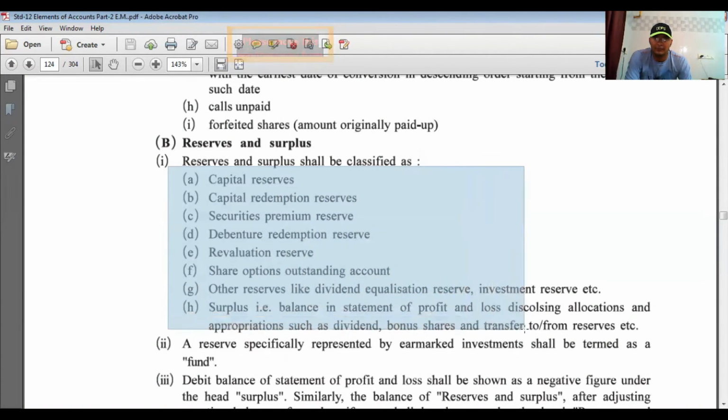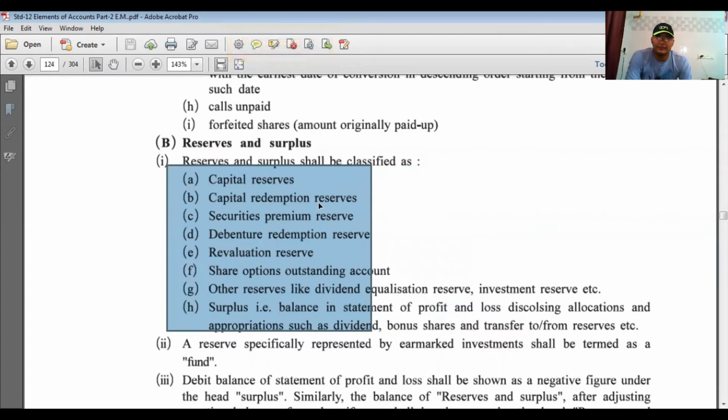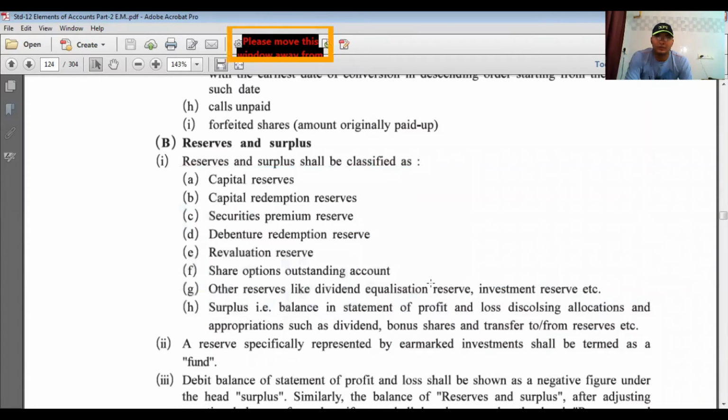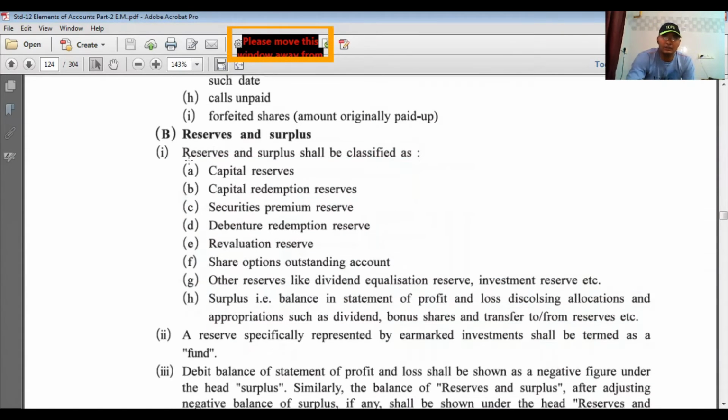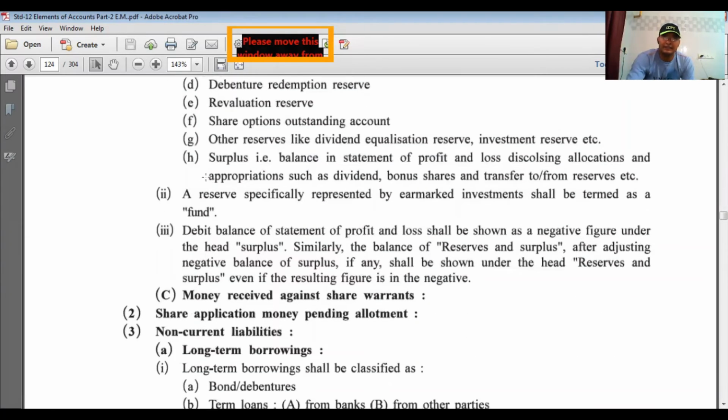You can see properly: capital reserve, capital redemption reserve, security premium reserve, debenture redemption reserve, revaluation reserve, share option outstanding account, other reserves like dividend equalization reserve and investment reserve. Then after surplus, that is balance in statement of P&L account. Got it? So it is reserve and other things that are included in the reserves, that is any kind of fund or debit balance of P&L.